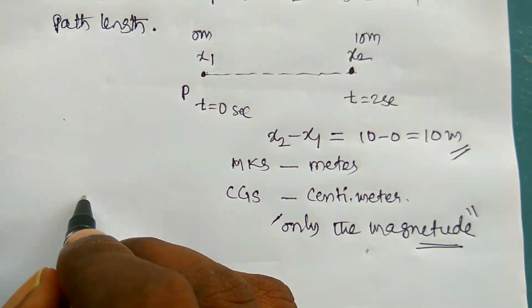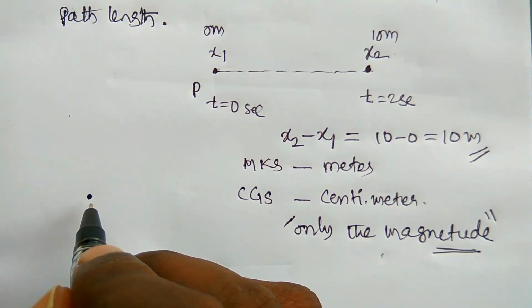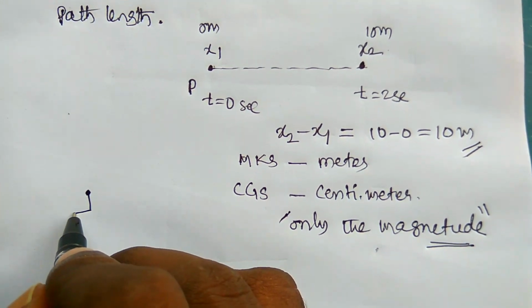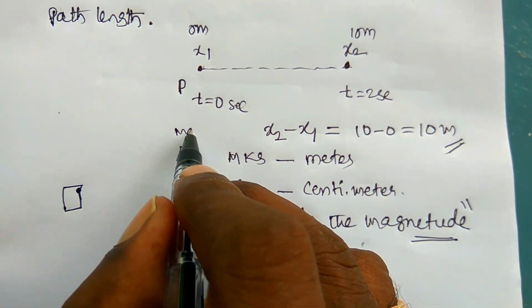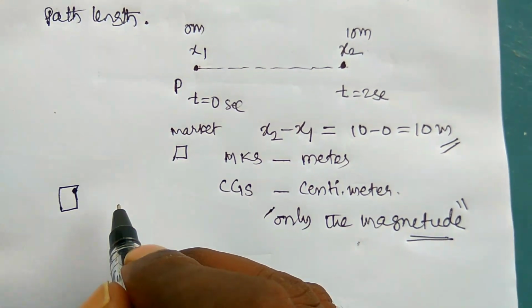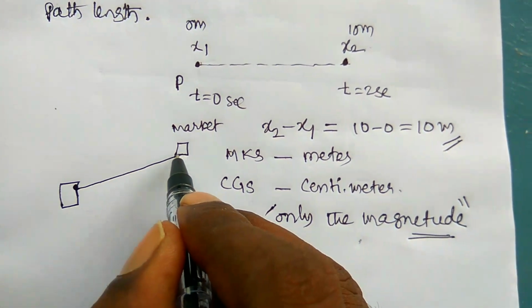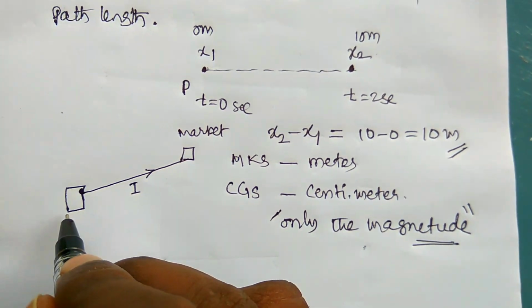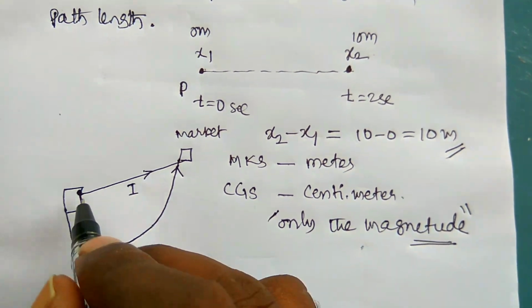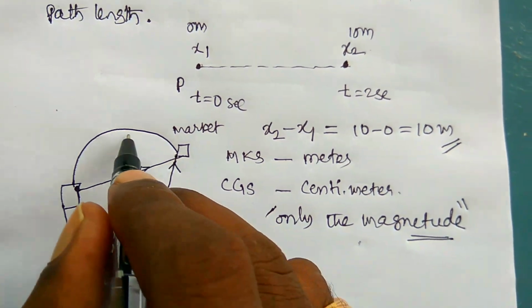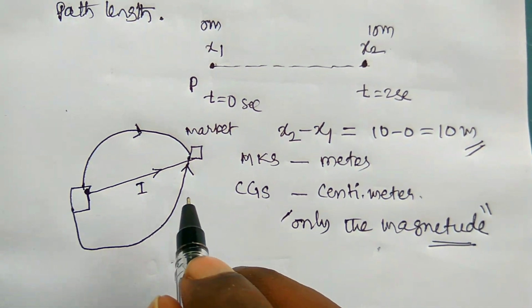For suppose we have to go to a nearby market from your home. So this is your home, and this is a market, right? There are so many paths to go to the market. The first one is this, this is path one. Another direction is this, and this is another direction to reach your market. So the direction will not be mentioned in the distance.